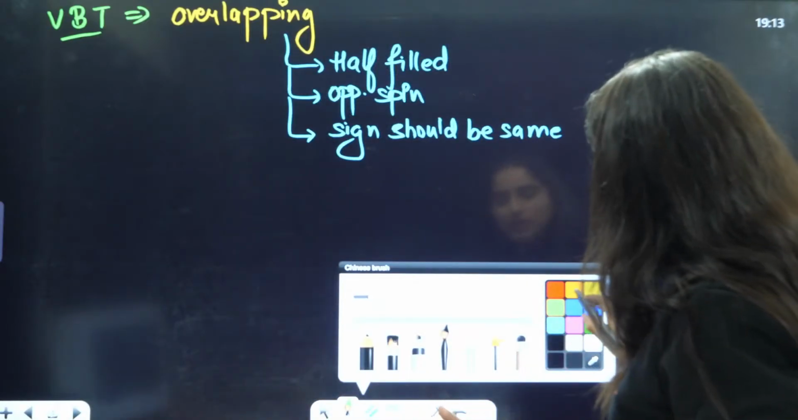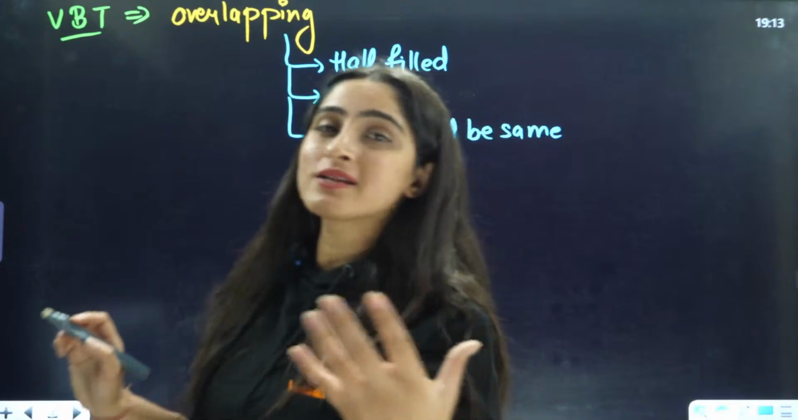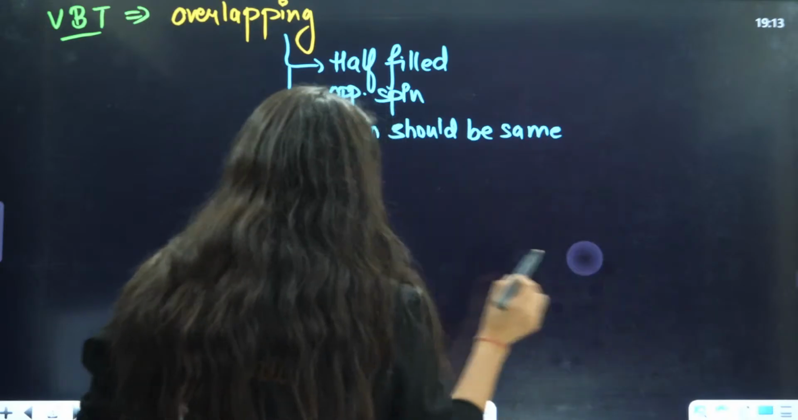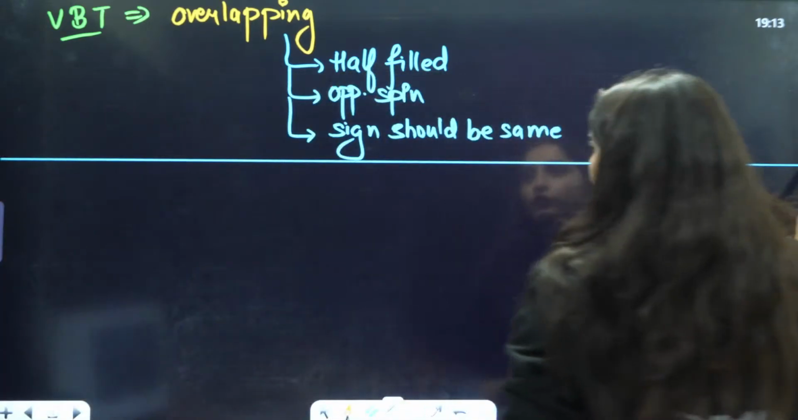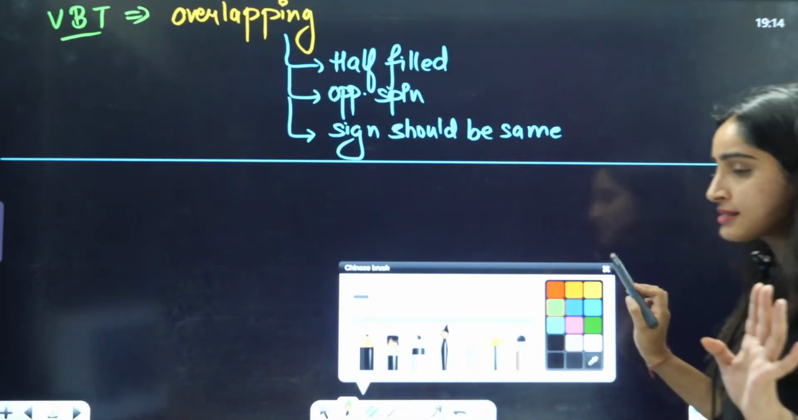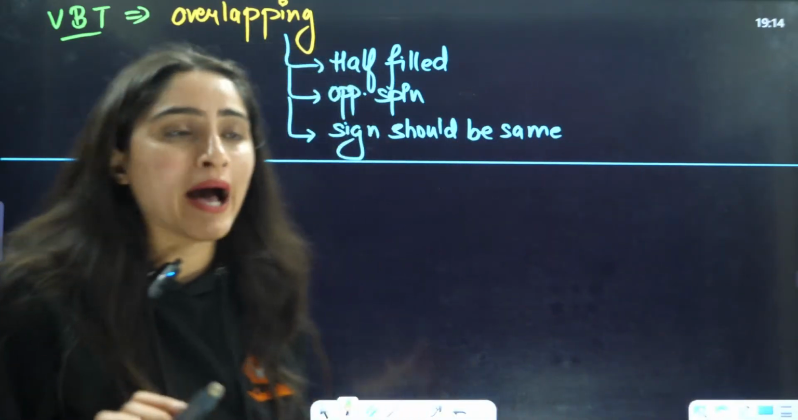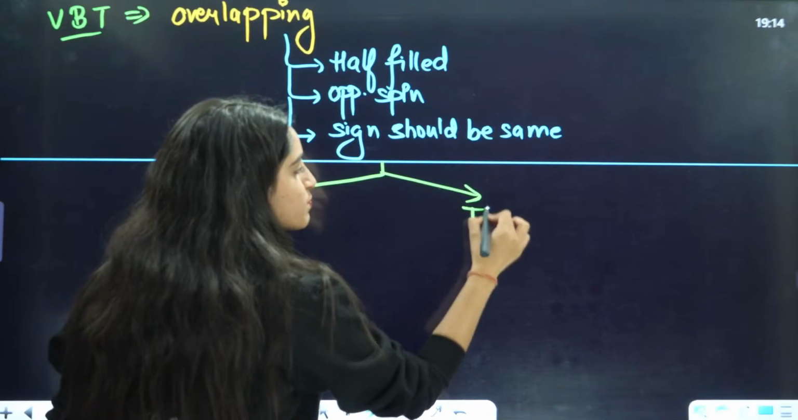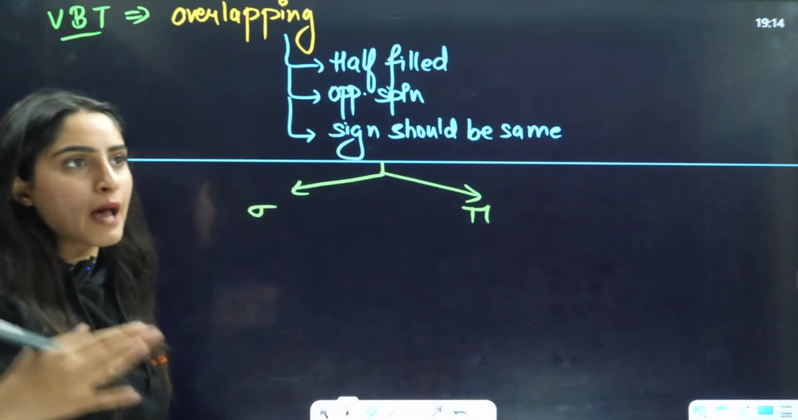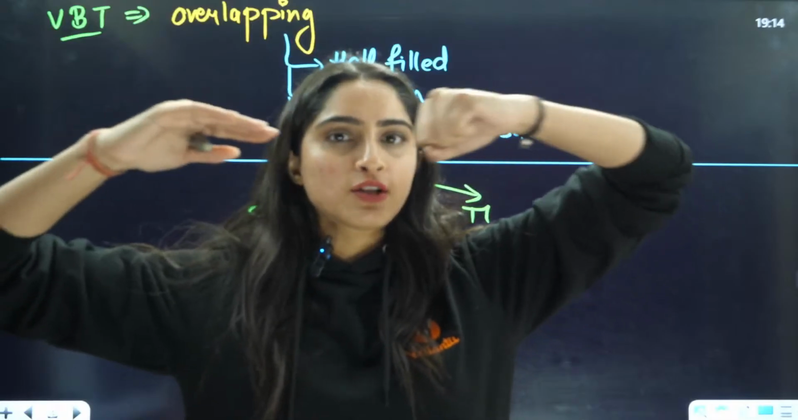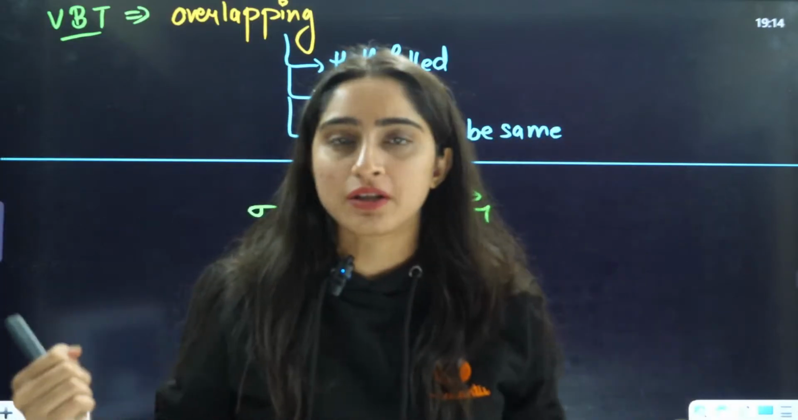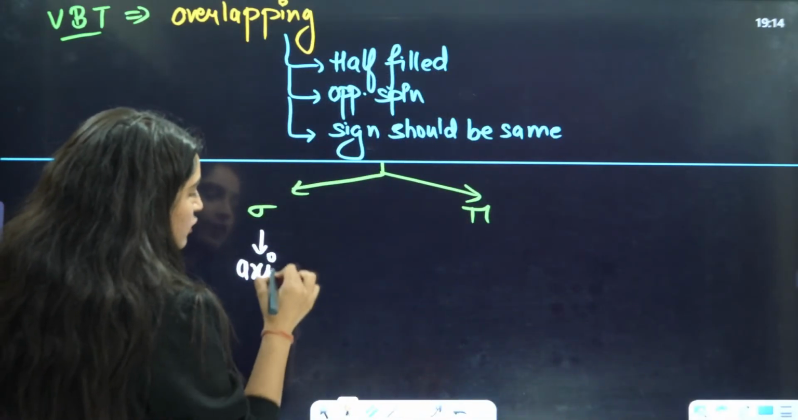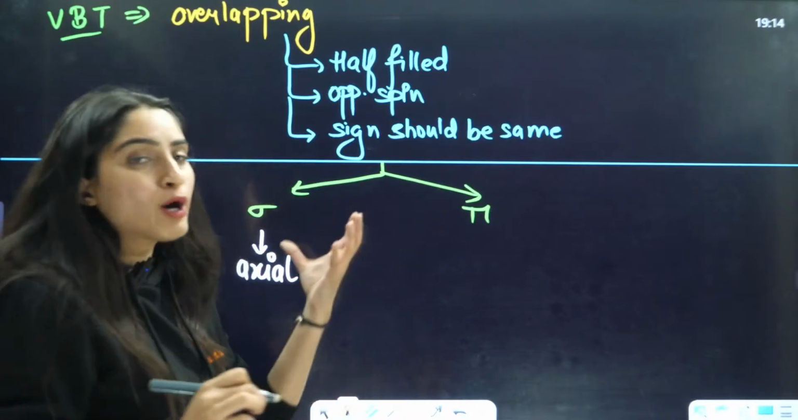Now, yes ma'am, this is overlapping, but what is the benefit? What do we get out of it? We get two types of overlapping: sigma overlapping and pi overlapping. Sigma overlapping is head-on overlapping, when the orbitals overlap with each other end to end. This is also called axial overlapping, or head-on overlapping.